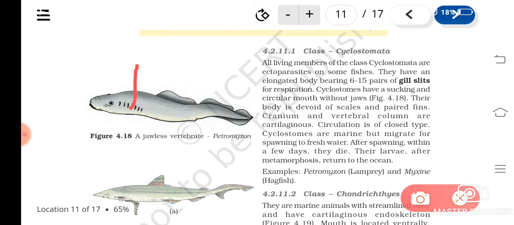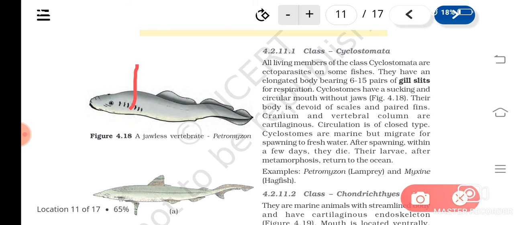So they are a primitive group of fishes, you can say. Their body structure is somewhat similar to fishes, but fishes should have scales and paired fins. So these two are absent.